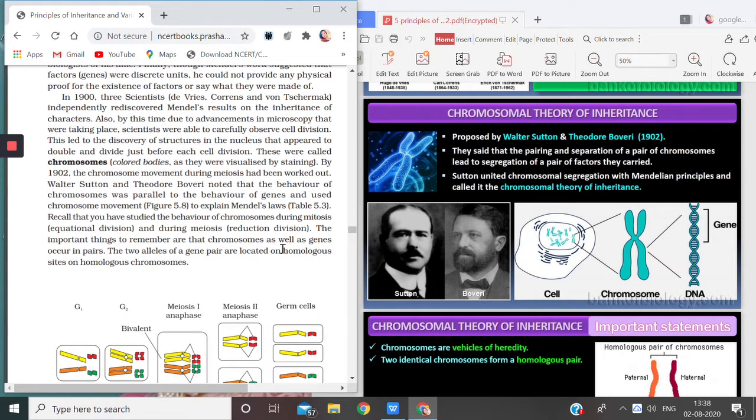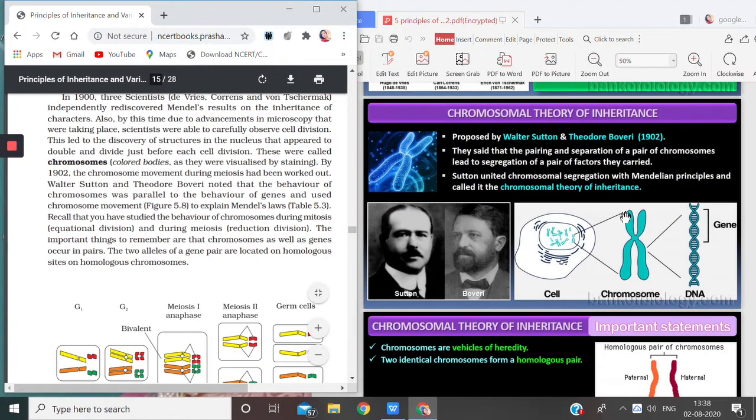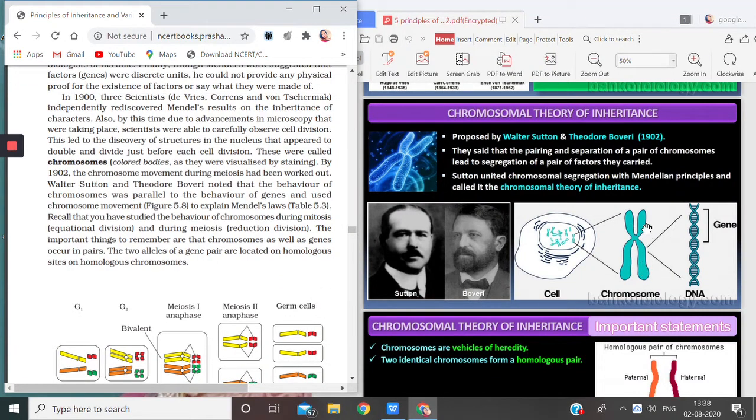So, as I was telling you, these are the two homologous chromosomes. A gene pair will have two alleles. If one allele is present at this location, then the other allele of the same gene will be present at the same location on the other homologous chromosome.